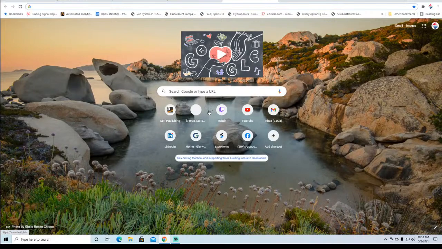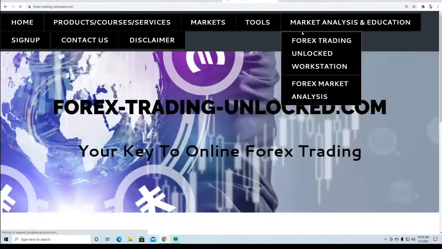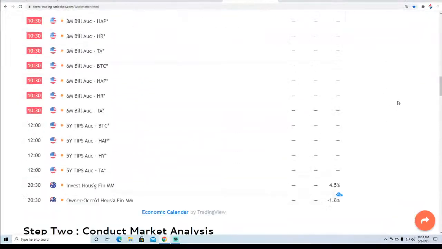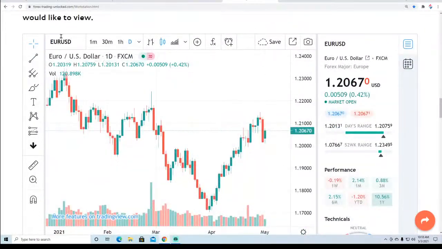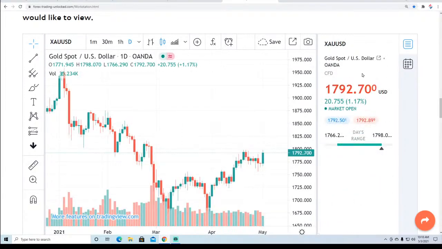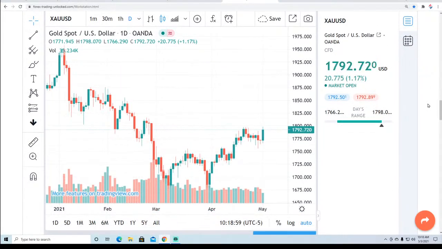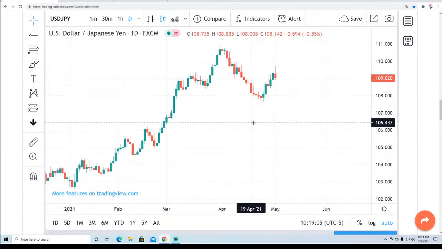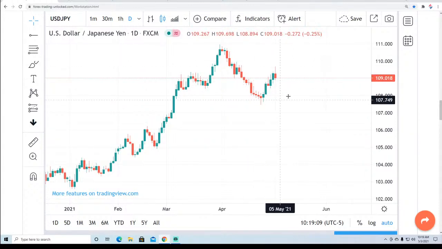we'll go to our Forex Trading Unlocked website, and here we have the workstation page, and we'll pull up a gold chart. So XAUUSD. With gold flirting with an upside breakout here, it's going to be very rough for the Japanese yen. There's going to be a lot of choppiness.